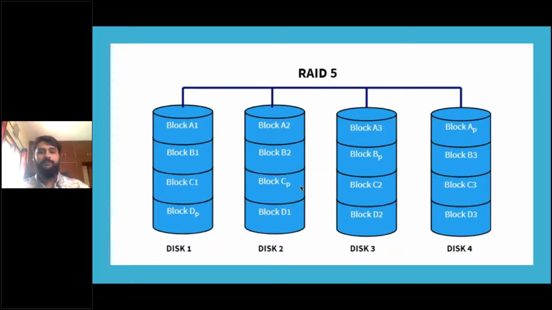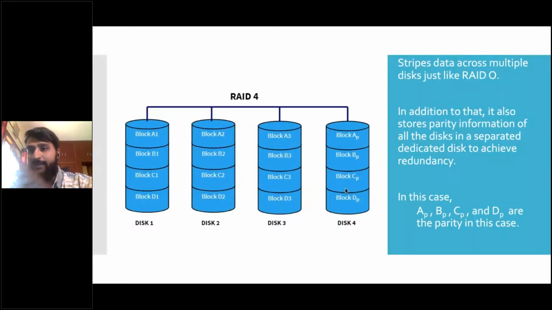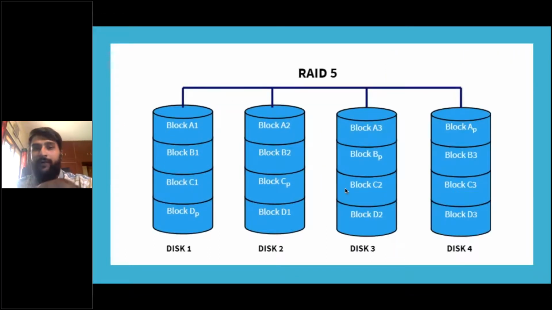Now RAID 5. Let's look at what this is. If you remember, in RAID 4, an entire disk, one single disk, was used for parity. But in case of RAID 5, the parity is distributed. You can see here block A1, A2, A3, A parity, just like RAID 4. Block B1, B2, and B parity is in the third disk. The parity is stored in a certain manner so that even if an entire disk is lost, with a parity lost, you can still reconstruct it.